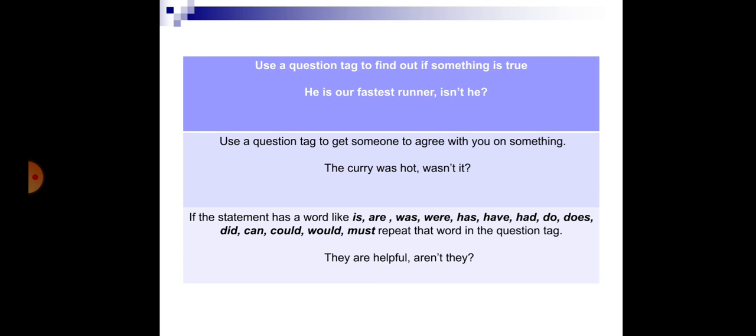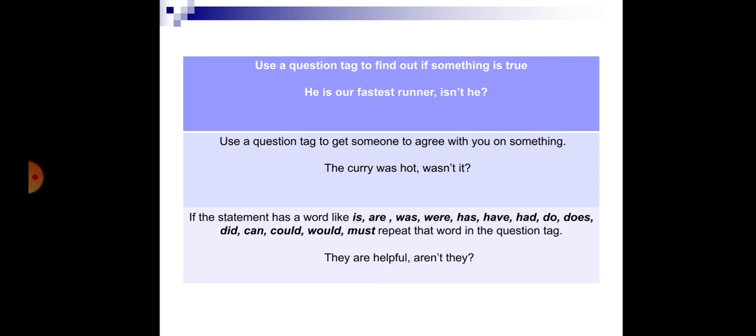A few points: we always use a question tag to find out if something is true. For example, he is our fastest runner, isn't he? Now second point, use a question tag to get someone to agree with you on something. For example, the curry was hot, wasn't it? When you say the curry was hot, you want someone's opinion on whether that person agrees with you or not. So the question tag will be wasn't it.